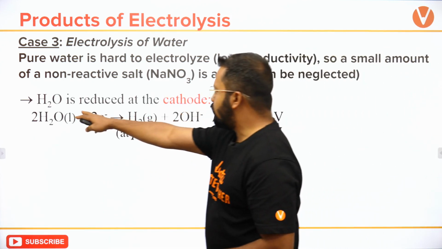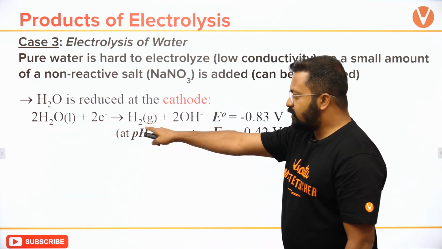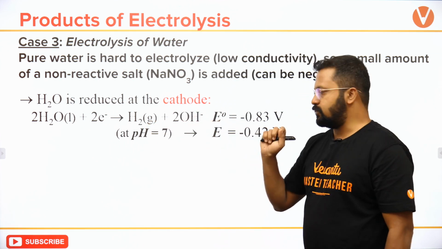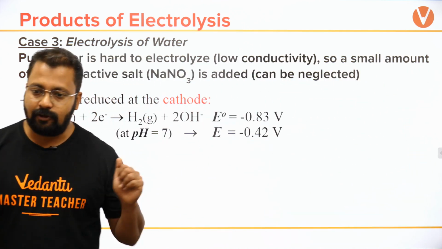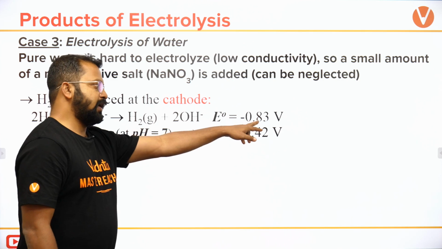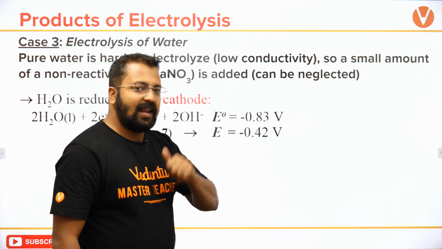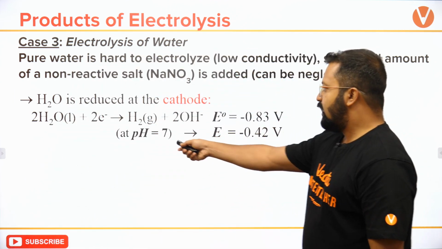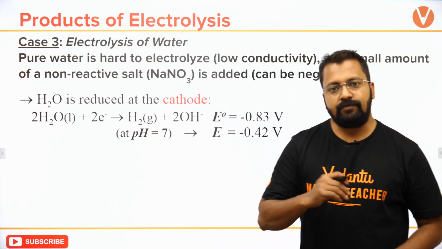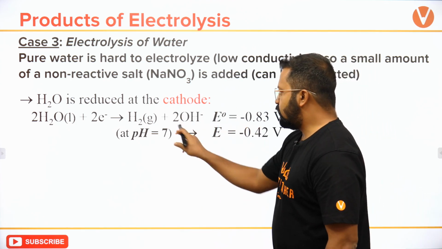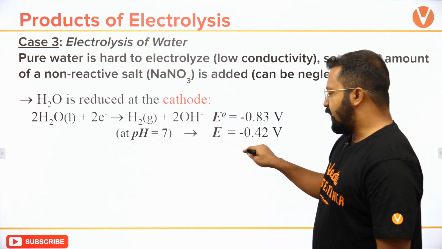So hydrogen is reduced at the cathode. You can see H2O takes up 2 electrons, converts into hydrogen gas and gives out 2 OH minus ions. And the E naught for this reaction is minus 0.83. Okay, you can see the E naught for this reaction is minus 0.83. Clear? But E naught is this. अगर मैं E cell calculate करूं and I calculate E cell at pH 5, the E cell comes as to be minus 0.42. Clear? It comes as to be minus because E cell is dependent on the pH of the solution, because OH minus you can see is a product. So E cell will be minus 0.42.